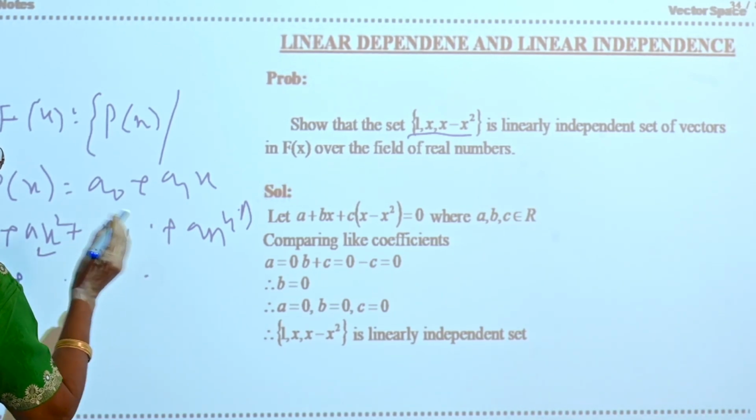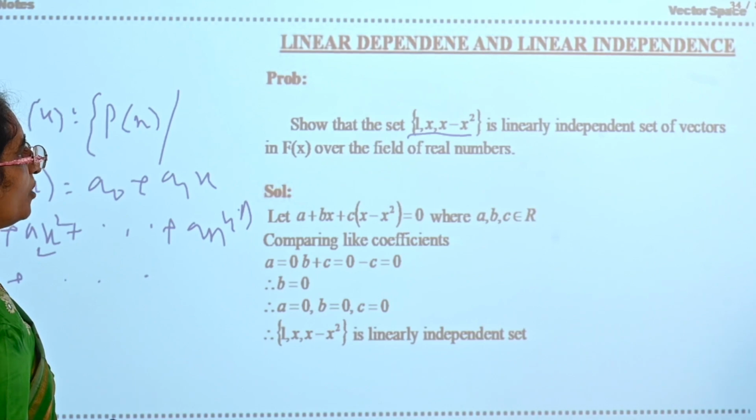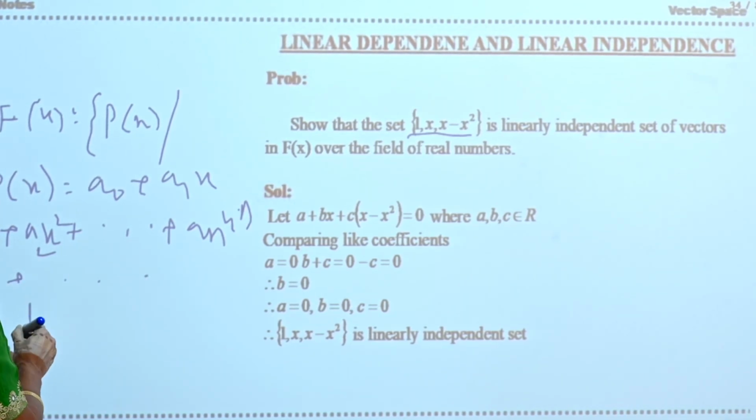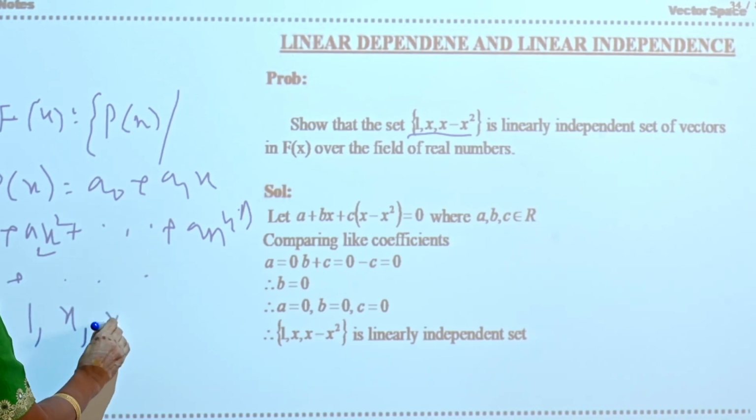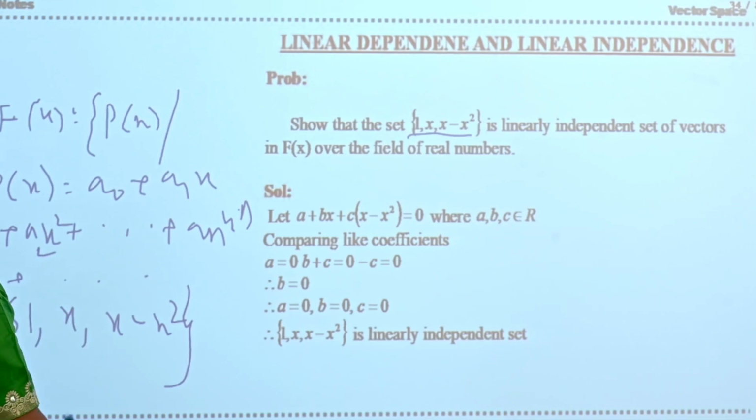Now you are going to show that the set 1, x, x minus x squared, is a set of polynomials. Is it? This set you have to prove is linearly independent.